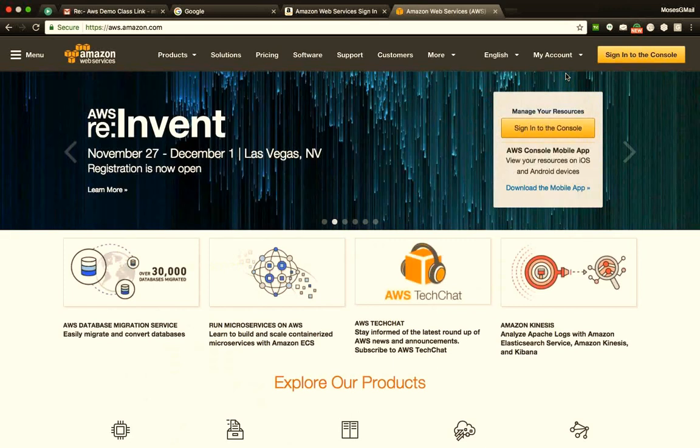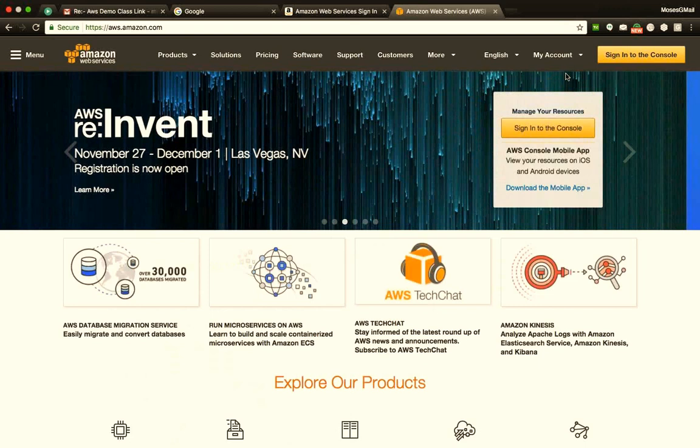The free tier is in such a way that if you get the licensed version, then you have to pay for the license as well. In our case, we'll just select Ubuntu 16.04. So that will end up in the free tier in AWS. So let's go ahead and select that.